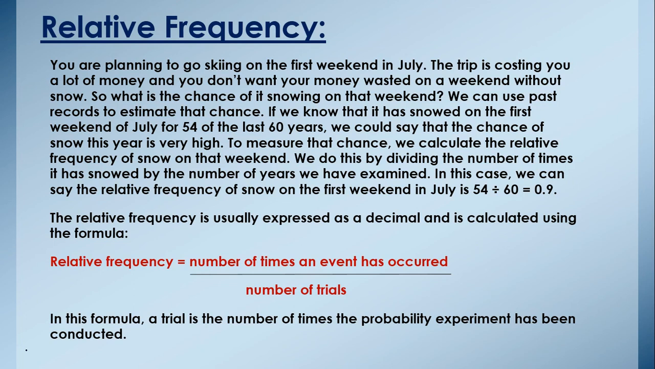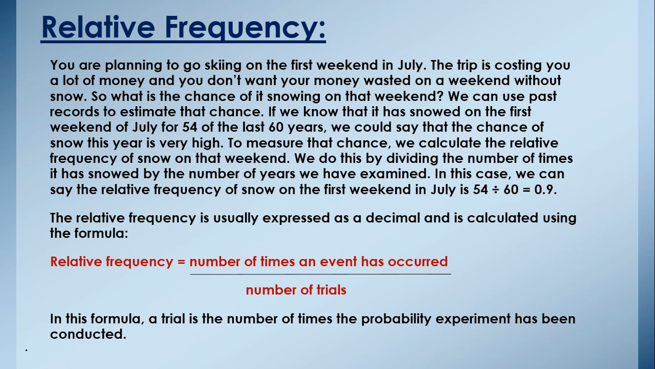In this formula, a trial is the number of times the probability experiment has been conducted. So here we have taken data of 60 years, the last 60 years, and 54 times it snowed. So it means that we will divide 54 by 60.